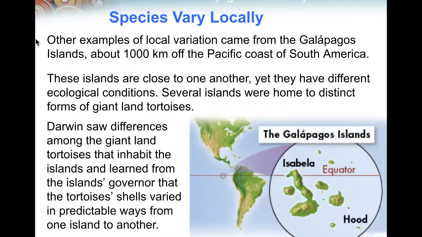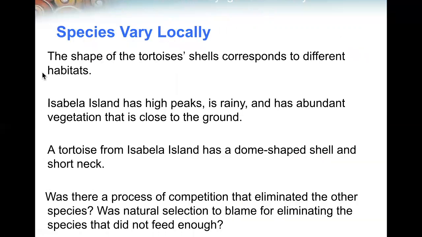Other examples of local variations came from the Galapagos Islands. These islands are close to one another, yet they have different ecological conditions. Several islands were home to distinct forms of giant land tortoises. Darwin saw differences among the giant land tortoises that inhabit the islands and learned from the island's governor that the tortoise shells varied in predictable ways from one island to another. The shape of the tortoise shells corresponded to different habitats.